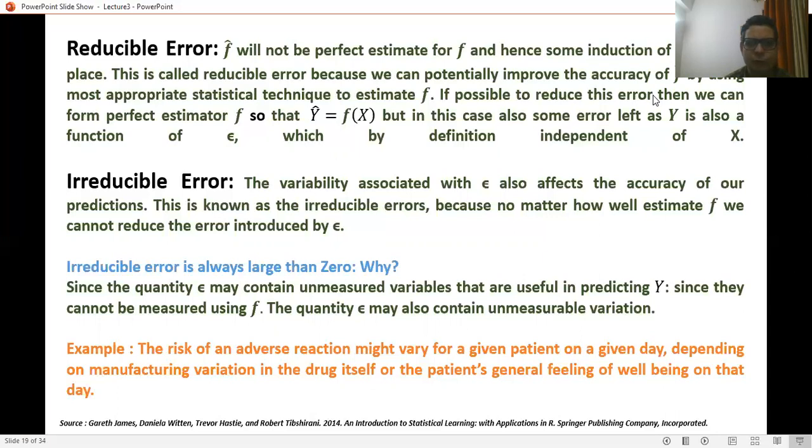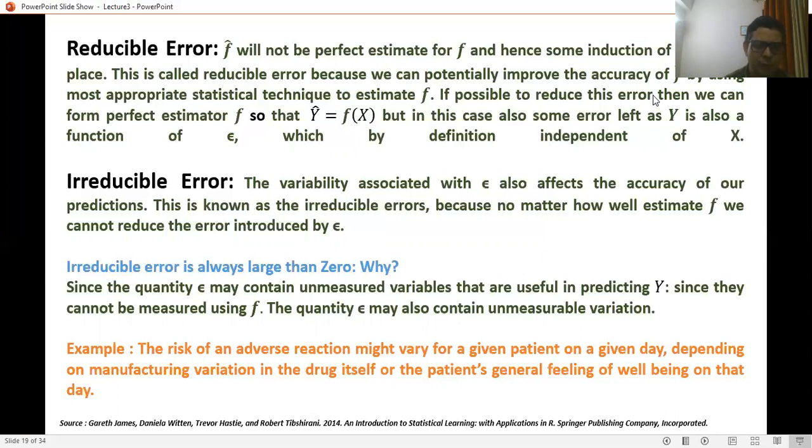The variability associated with epsilon also affects the accuracy of our prediction. This is known as the irreducible error, because no matter how well we estimate f, we cannot reduce the error introduced by epsilon, because it is an independent function of x. The error epsilon is an independent function of x, while the reducible error is a dependent function of x, and y depends on the reducible error and on epsilon also.